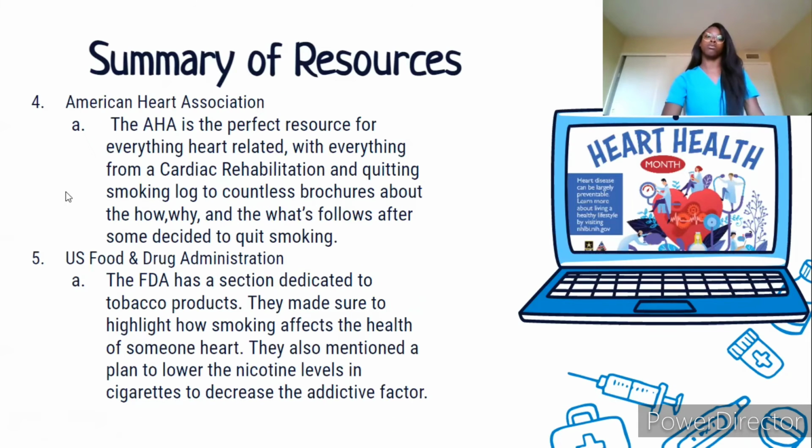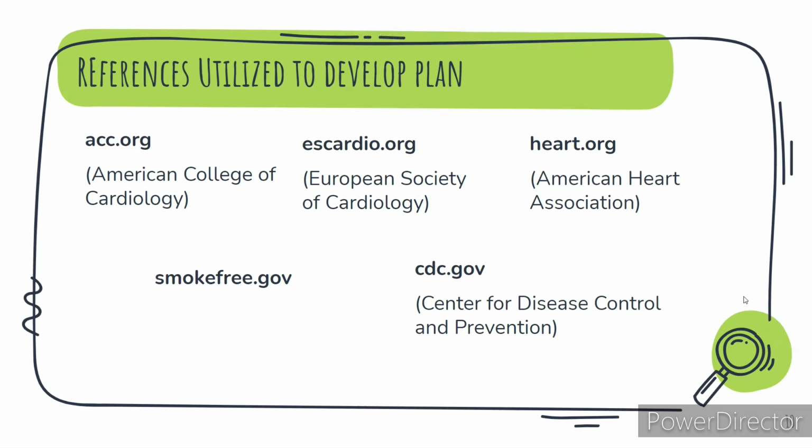The American Heart Association was a perfect resource for everything heart related. We did the USDA. They had a section dedicated on tobacco products. They also made sure to highlight how smoking affects the heart of somebody who is an active smoker. They also mentioned on their site how they plan on lowering nicotine levels in cigarettes to decrease the addictive behavior that one develops when they're smoking. These are the references utilized to develop the plan.